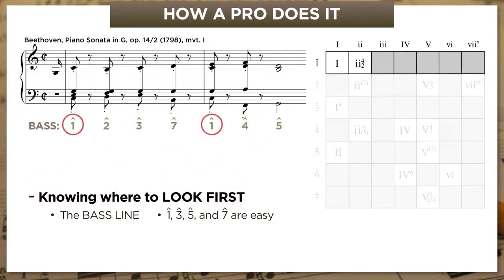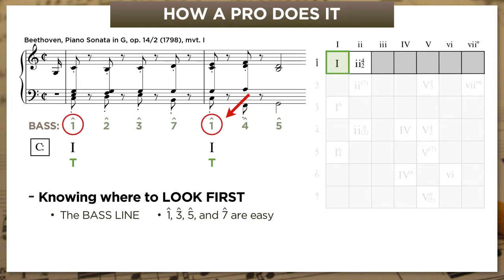So for instance, there are 2 instances of scale degree 1 in the bass. If we look at the top row of the Big 18 grid, we can see that scale degree 1 is typically going to support either root position tonic or a 2-4-2 chord. That's 1 or 2-4-2. But 2-4-2 is much rarer than root position tonic. And it's also bound by a certain counterpoint rule. We're going to learn in a few videos that the bass of any 4-2 chord has to go down by step. And if we look in context, that doesn't happen here. So these are almost surely root position tonic chords, which you can very easily confirm just by playing and listening. That's definitely the sound of the tonic. And second one, also root position tonic.